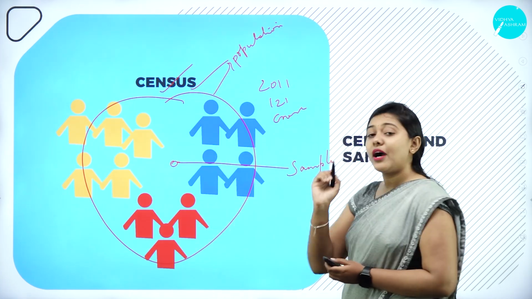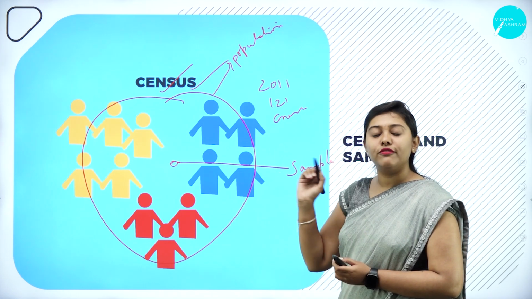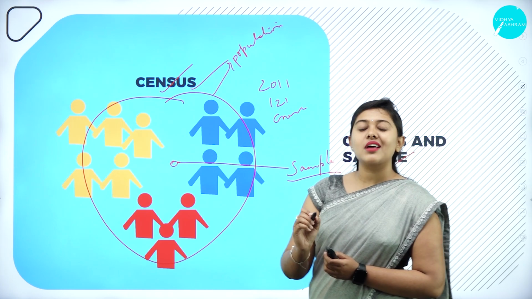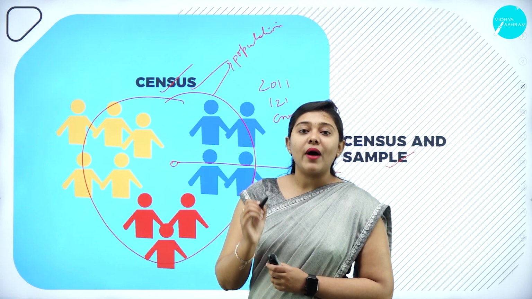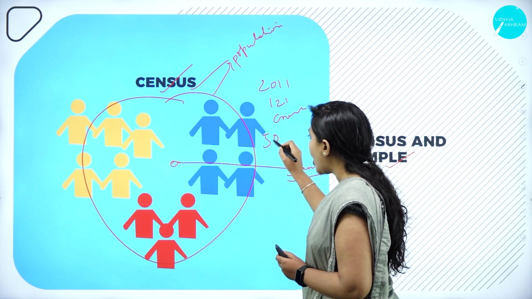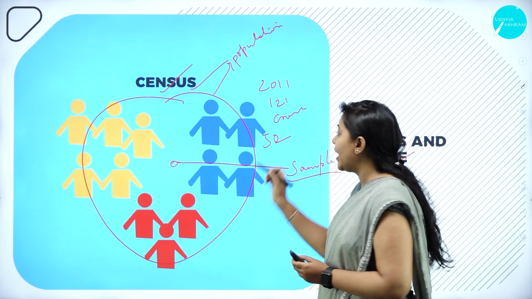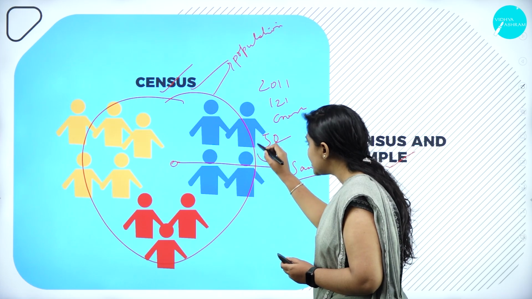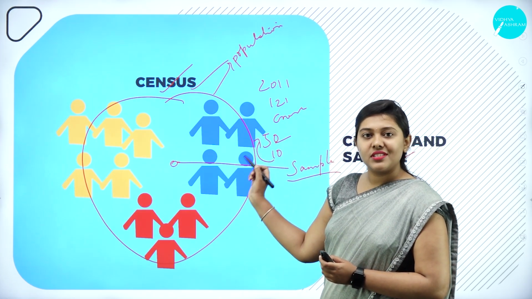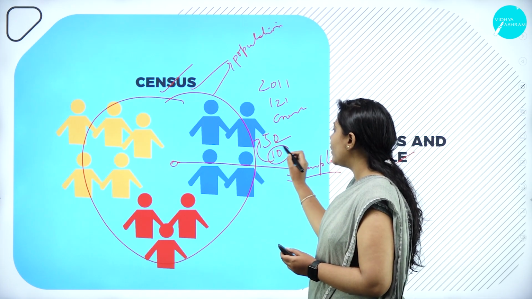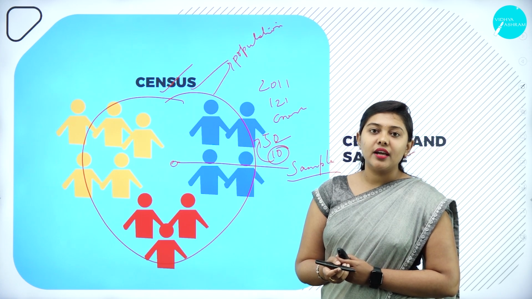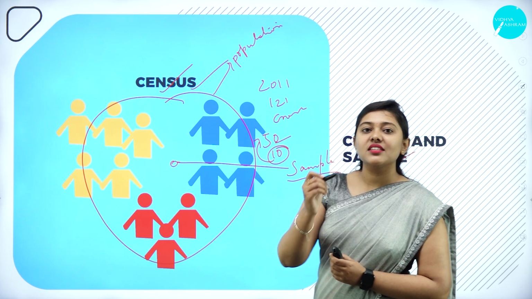Then when you take up a part of the population for the study, then it becomes what? Sample. So what is a sample? Sample means a part of a population. Say 50 students are there. Among 50 students, if we take 10 students who represent the entire 50 students, then it becomes a sample. So whatever sample you take for the study should represent the entire population, should represent the characteristics of the population.